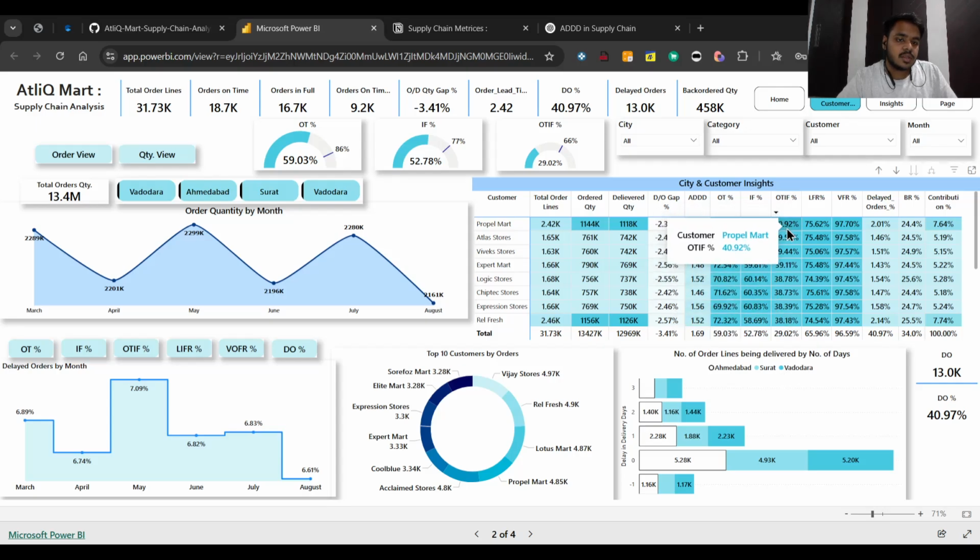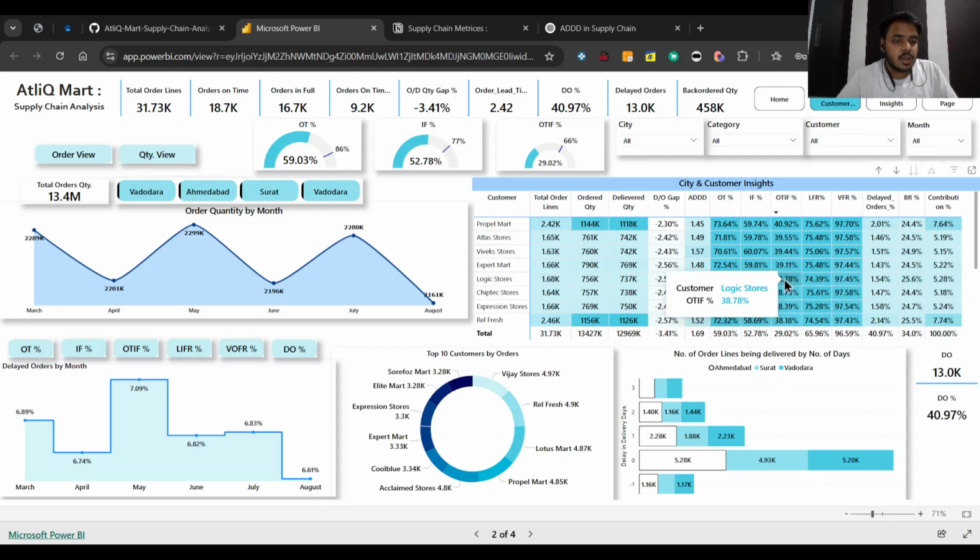Propel Mart has a very good OTIF percentage of 40.92%. Atlas Stores has 39%, Vivek Store has 39.4%, Expert Mart has 39.11%, and Logic Stores has 38.78%.